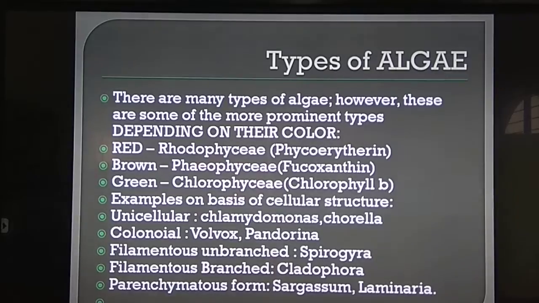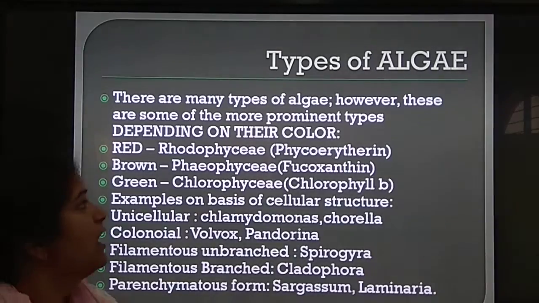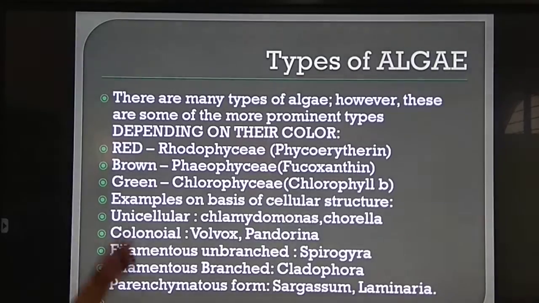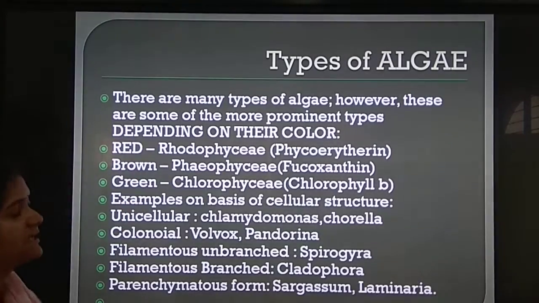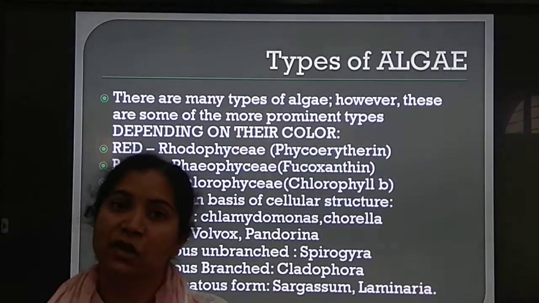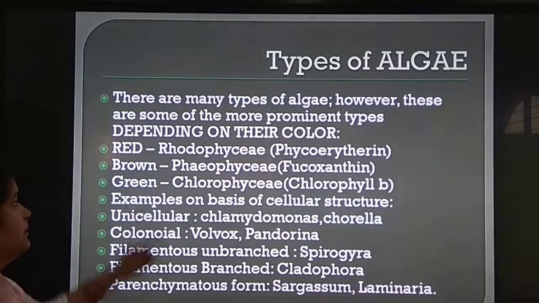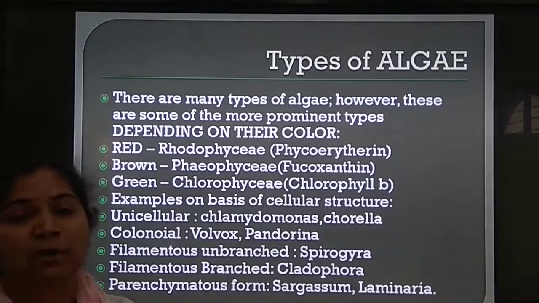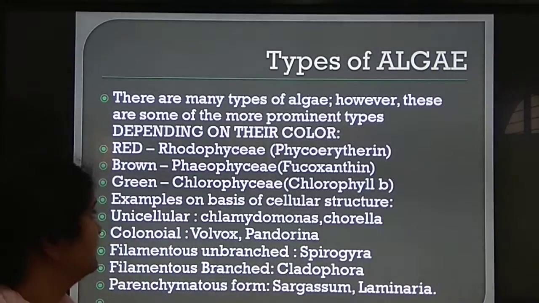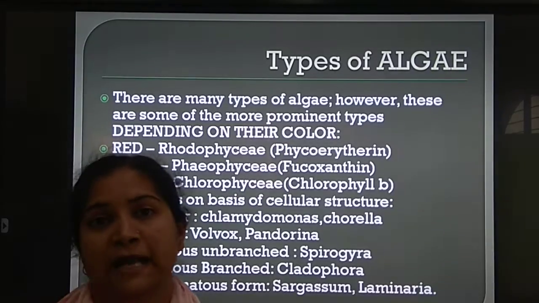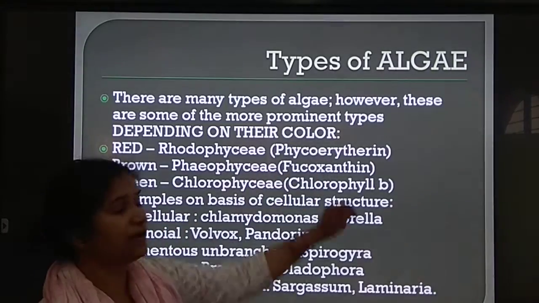Now, types of algae. There are many types of algae. However, these are some of the more prominent types. Depending on the color, the first three categories, we can divide the algae. So the most prominent, red color algae, will belong to the class Rhodophyceae. The red color pigment which is more prominent in red algae is phycoerythrin.